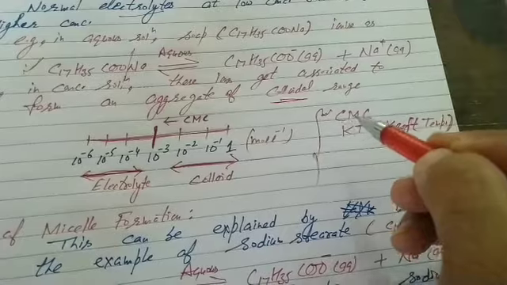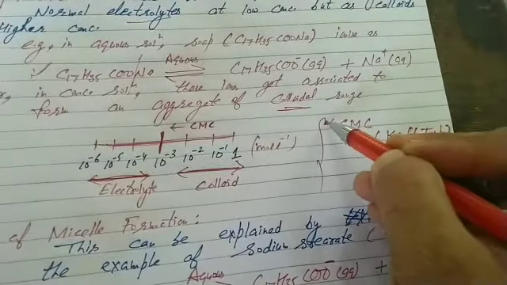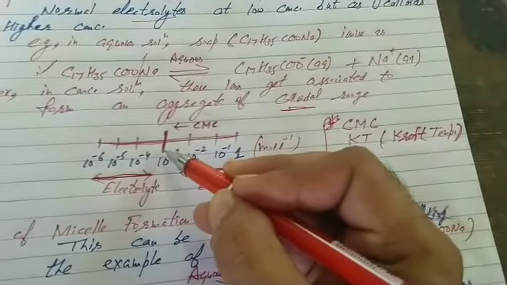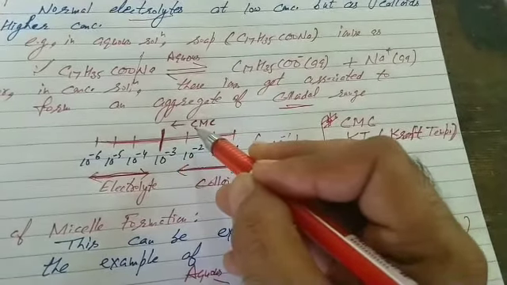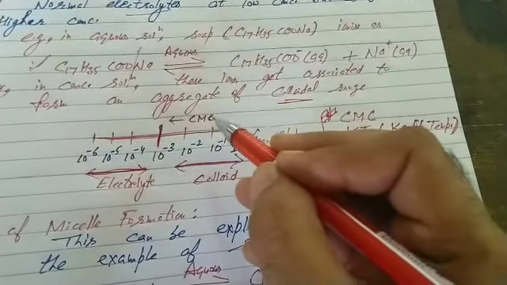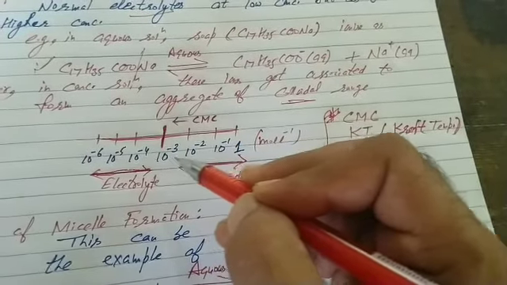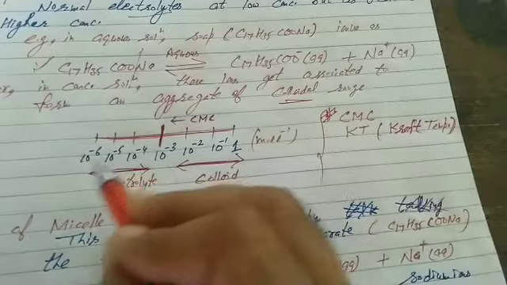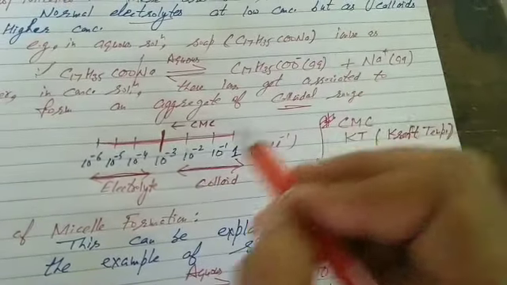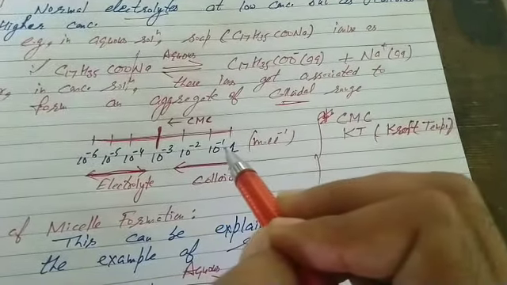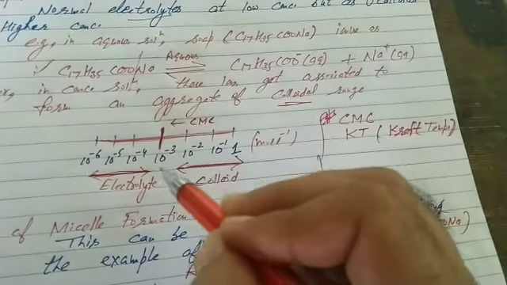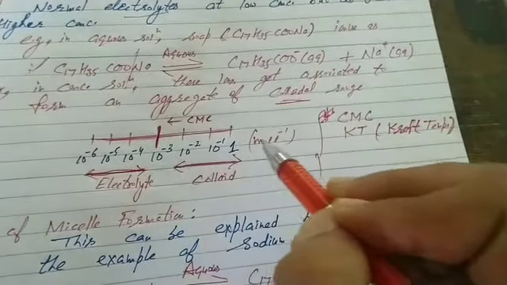That's again for your assignment. What is CMC? The formation of micelles takes place above a particular concentration called critical micelle concentration. And remember, for sodium stearate soap, it is 10 to the power minus 3 mole per liter. Below this, it behaves as electrolyte, that is, it undergoes ionization, but above it undergoes association and leads to the formation of colloid. What is CMC of sodium stearate? 10 to the power minus 3 mole per liter.